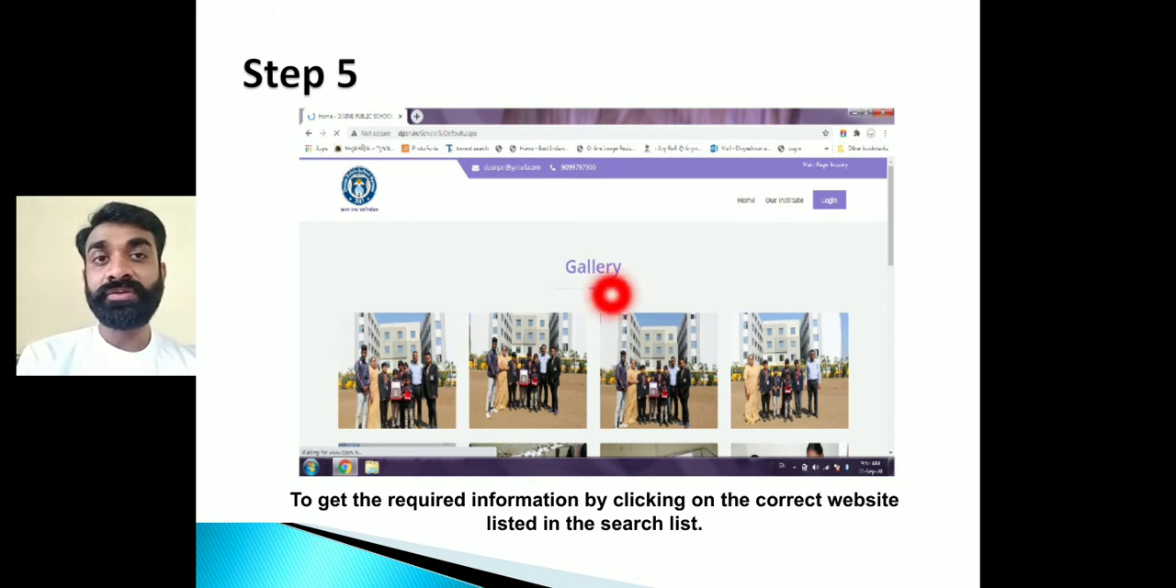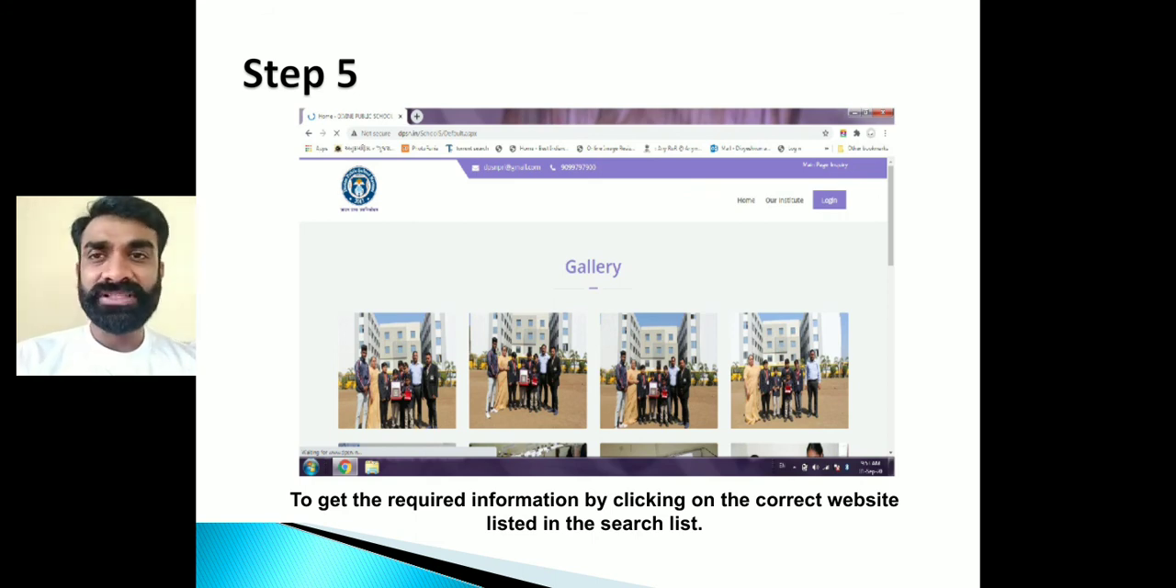The school website opens. You can see it in the address bar. When this website opens, you get everything: the fee structure, the address, the contact number, the facilities available in the school. You can see the images here. When you go through the website, you get the information that you are going to read.